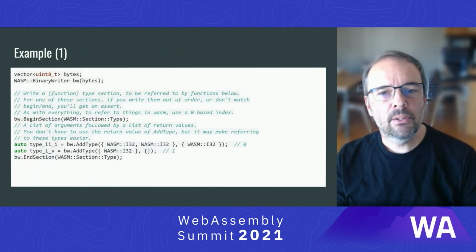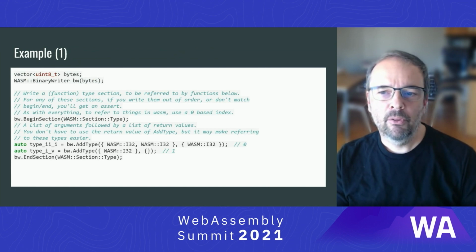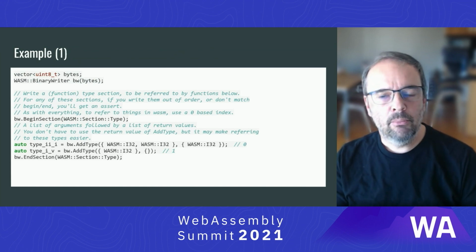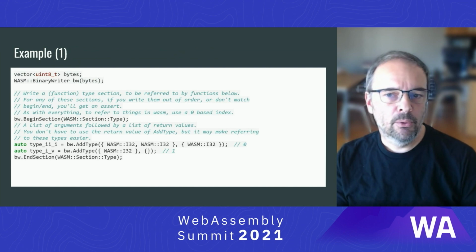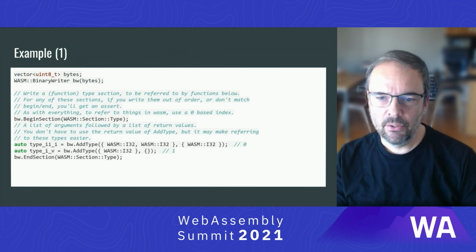So since this makes use of an API, this skips all the details of the binary format. But explaining that would be beyond the scope of this talk anyway. We start with a vector of bytes that will hold the resulting module when finished, and instantiate a WASM binary writer with it. A WASM module is divided into sections that must appear in a particular order and will be using the API to do so.